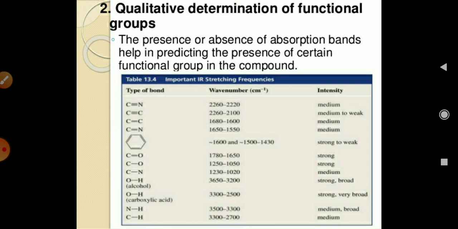Next application is qualitative determination of functional groups. The presence or absence of absorption bands helps in predicting the presence of certain functional groups in the compounds. Here you can see the functional groups, the type of bond, and the particular wavelength which is observed in an IR band, and the intensities of these bands like medium to weak, strong to weak, and moderate. So these are some examples of types of bonds to identify the functional groups present in a compound.